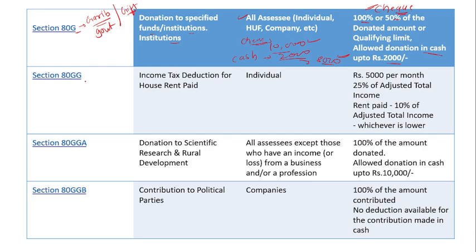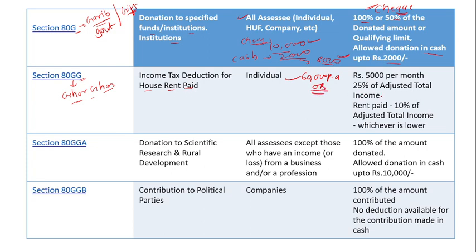Then section 80GG. You can remember 80GG as ghar, like a house. This is the income tax deduction for house rent paid. Whatever house rent you pay, this deduction is available under section 80GG. The eligible person is an individual, and the amount is 5,000 per month, which means 60,000 per annum.